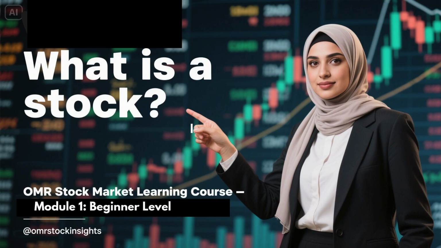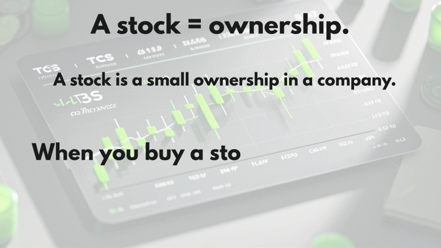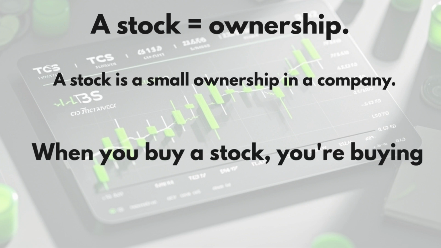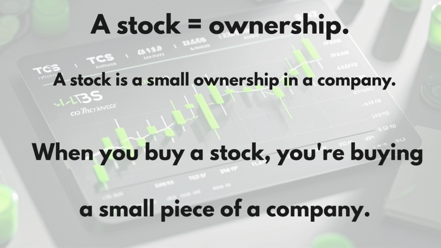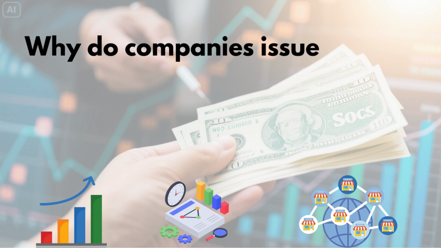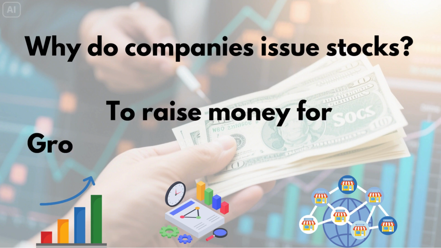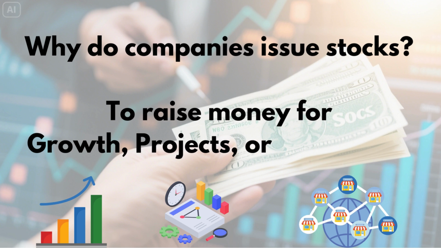What is a stock? A stock represents a small piece of ownership in a company. When you buy a stock, you become a shareholder, a part owner of that business. Why do companies issue stocks? Companies issue stocks to raise money. This money helps fund their operations, launch new projects, or expand the business.